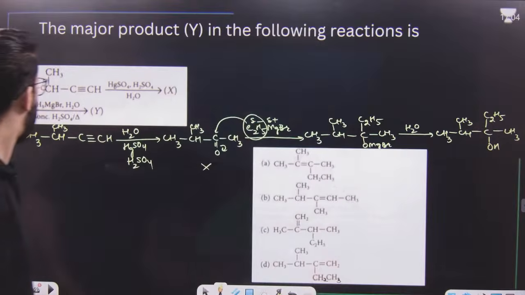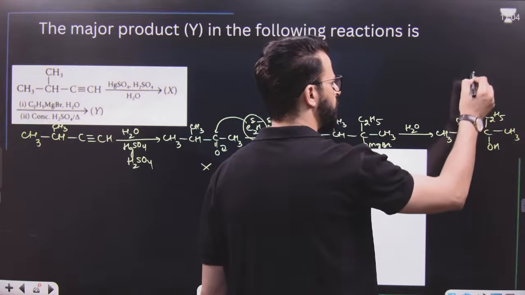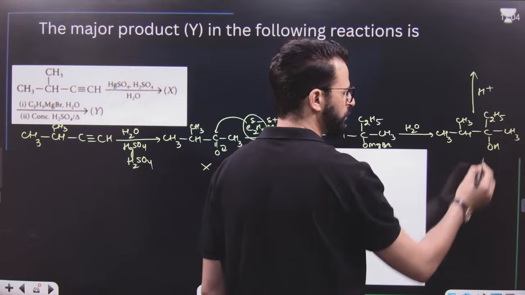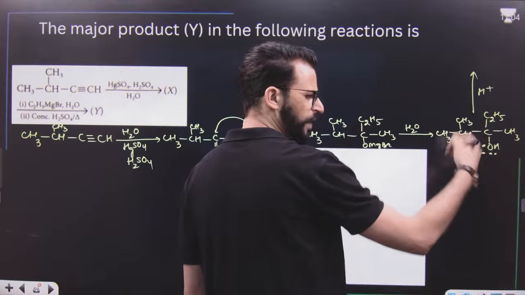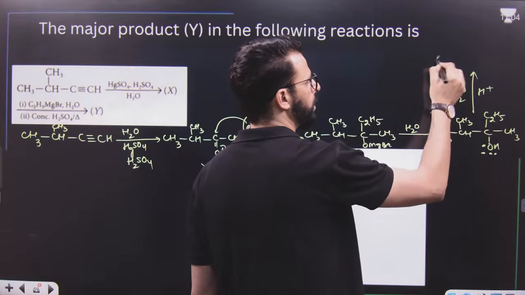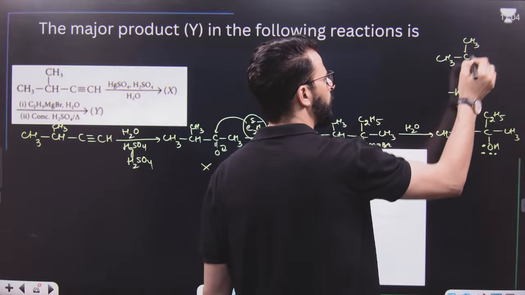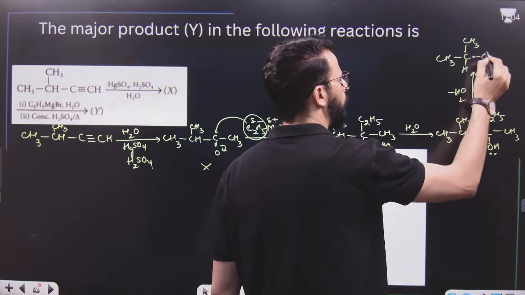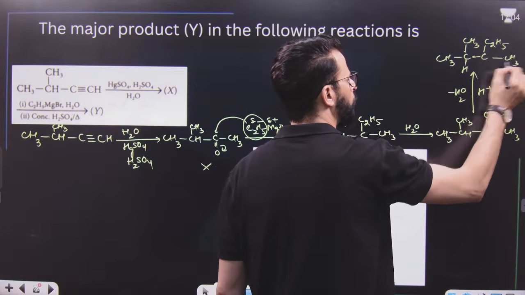This on treatment with concentrated H2SO4. What will happen? This OH will abstract H, become OH2 positive, and finally it will be lost. So water is removed and forms directly a carbocation over here.